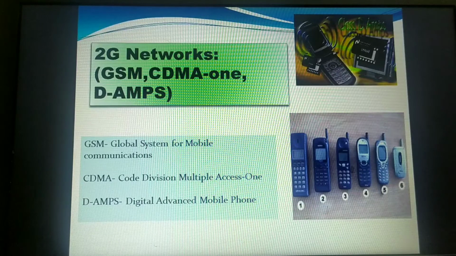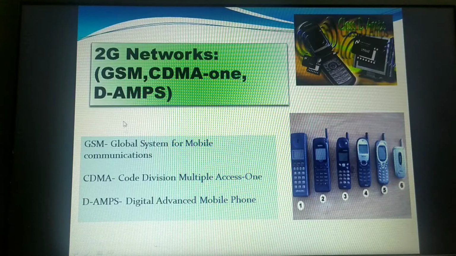That was because GSM, we know, operates around 900 to 1800 megahertz. That means the bandwidth of the sending frequency is very high. Hence the data transfer speed was very high, about 64 kilobits per second. The first generation supported only about 2.4 kilobits per second. From there to 64 kilobits per second is a drastic change in the second generation. You can see these are the different mobile handsets which came into existence in the second generation. So this is digital DAMPS. This is how the mobile phones looked.